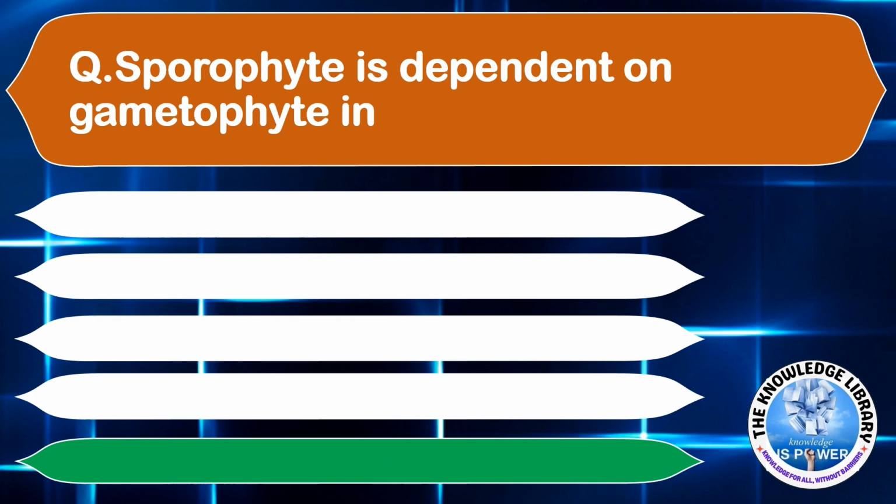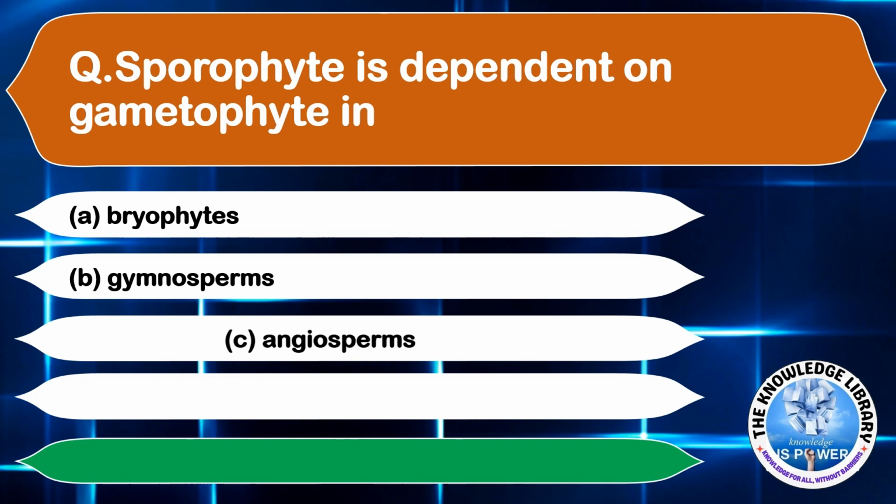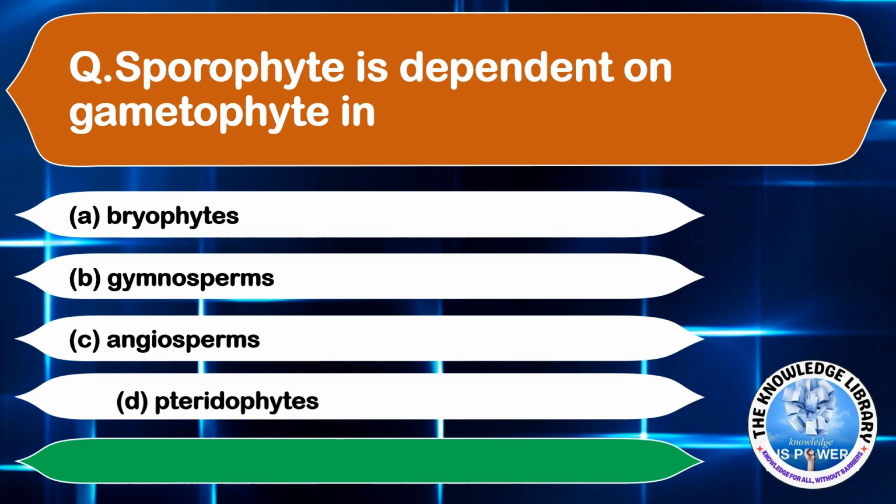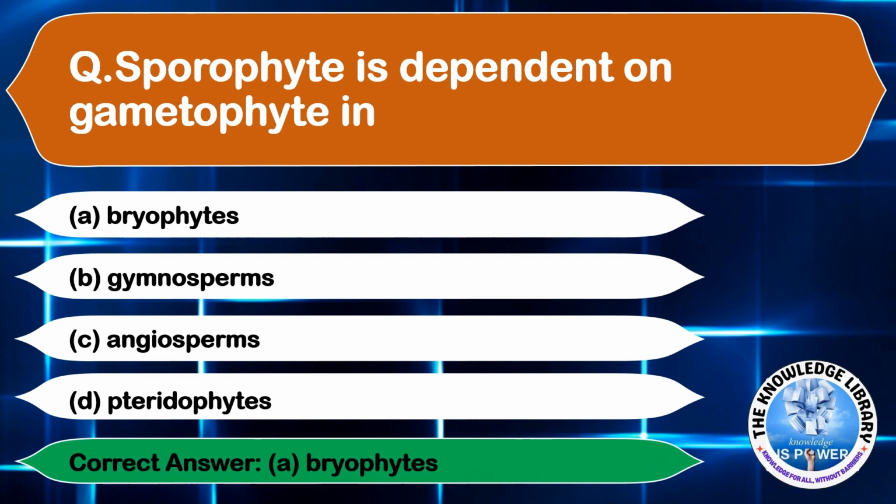Sporophyte is dependent on gametophyte in option A, bryophytes. Option B, gymnosperms. Option C, angiosperms. And option D, pteridophytes. The correct answer is option A, bryophytes. Moving on to the next question.